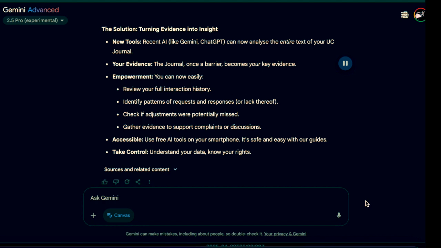Accessible: use free AI tools on your smartphone. It's safe and easy with our guides. Take control, understand your data, know your rights.